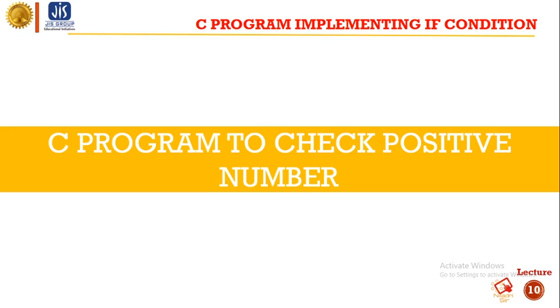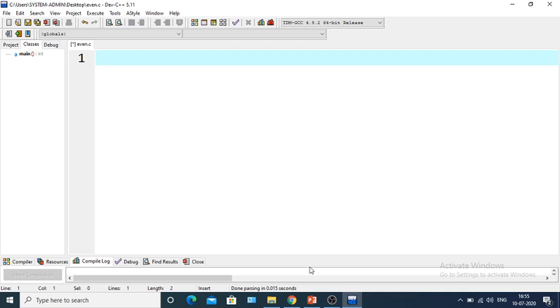So this program is to check for a positive number. You have to check whether a number is positive. Okay, so let's do the program. I will take #include stdio.h. These are the header files, as I told in our earlier video.